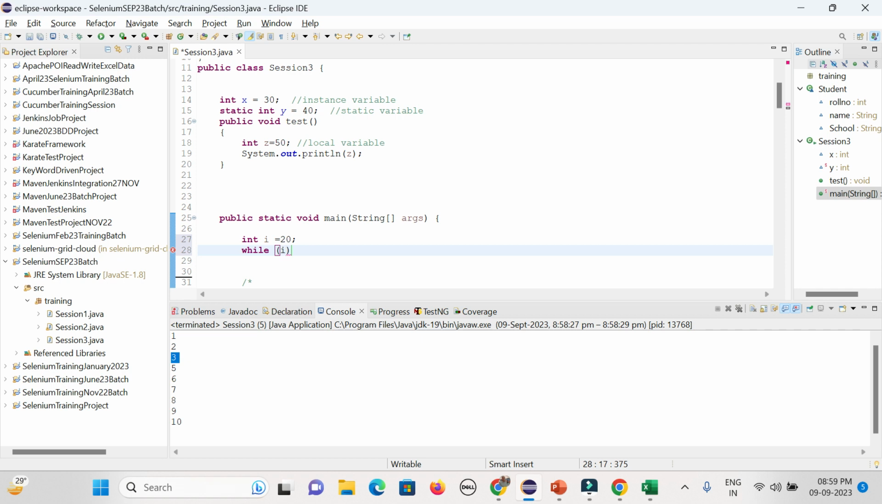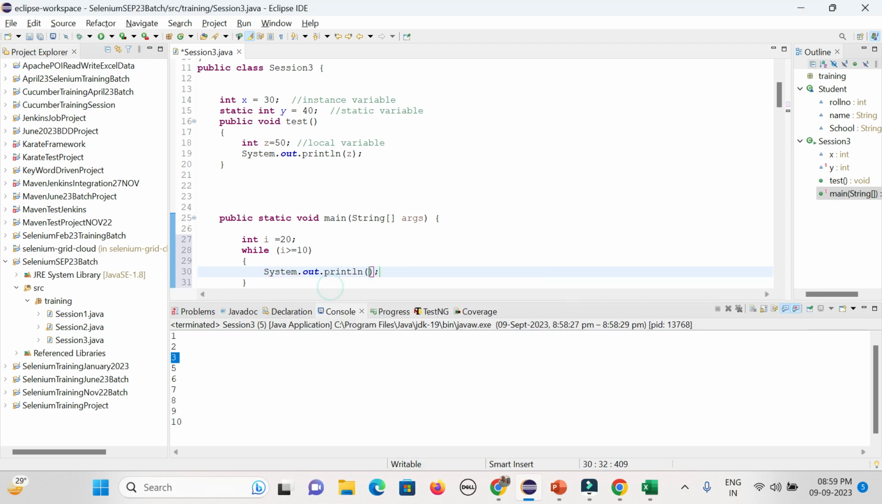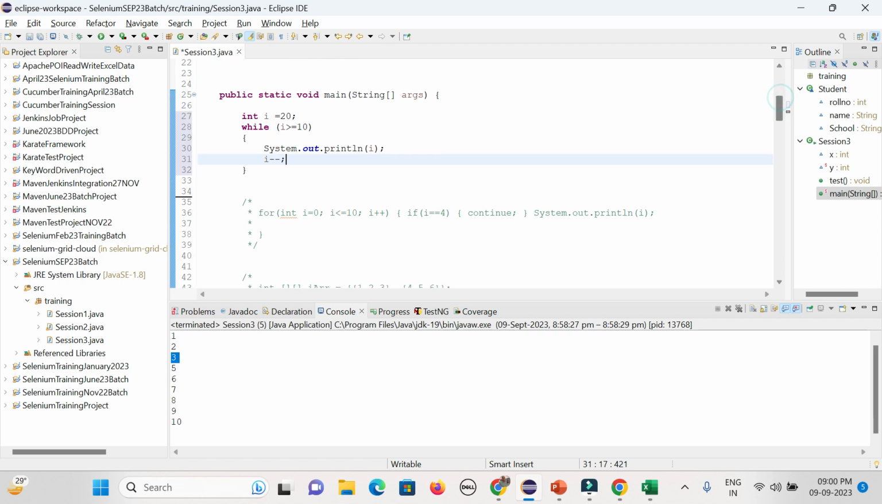So I am going from bottom to top. I want to check i greater than or equal to 10. So it is starting from 20, but I want to check till 10. Then here you can print out the value of i. And here you can give i minus minus because it is not the increment. So that is the way you can go from the bottom to top for loop, while loop, or do while loop as well.